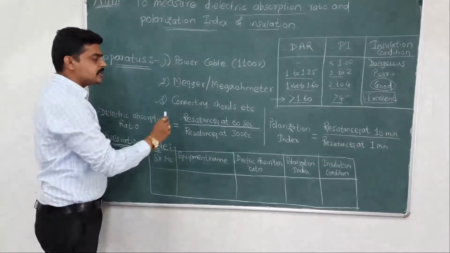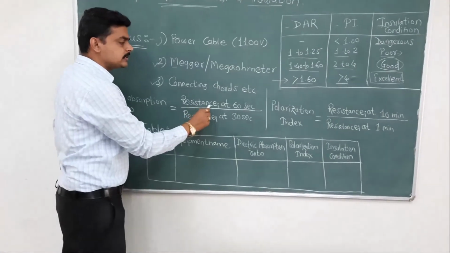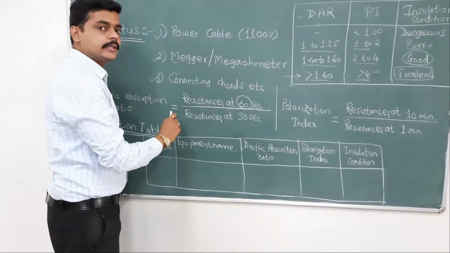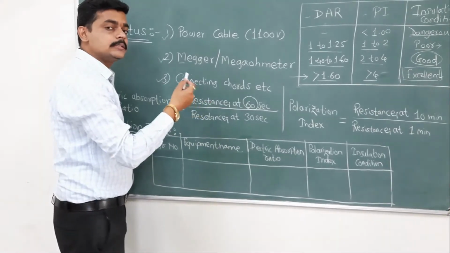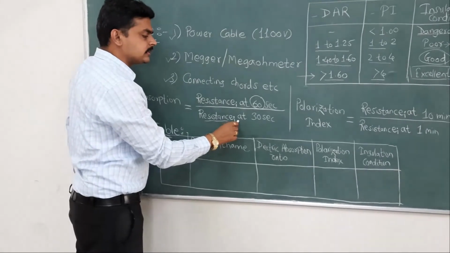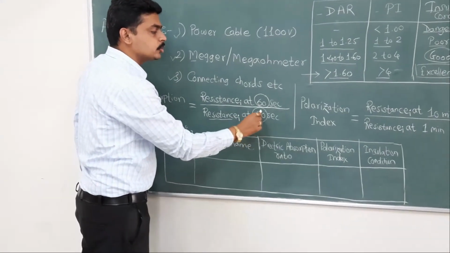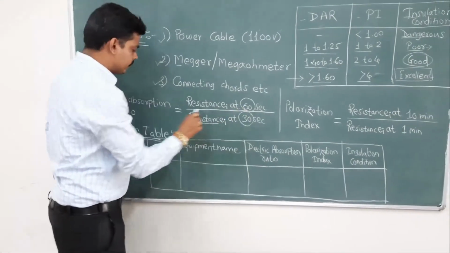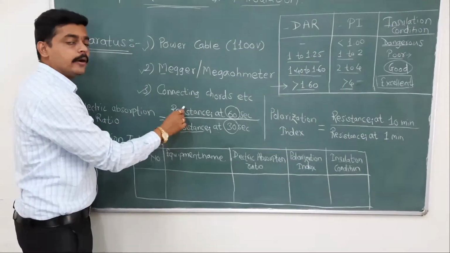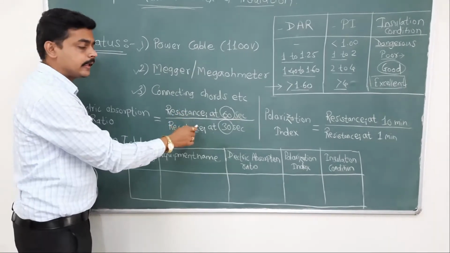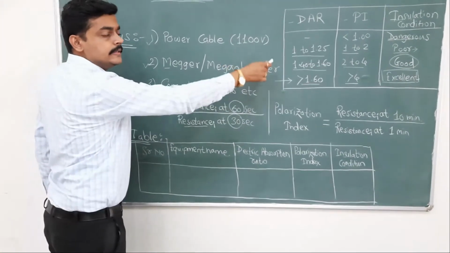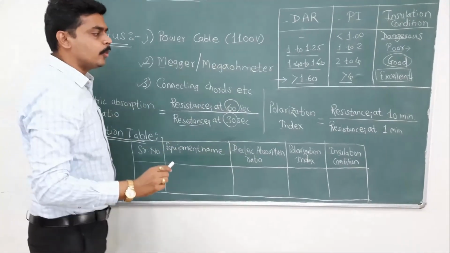It is nothing but the measurement of insulation resistance at 60 seconds. We have to measure the insulation resistance at 60 seconds, starting from 0, and the insulation resistance at 30 seconds. If we take the ratio of these two, we will get the dielectric absorption ratio. No doubt this doesn't have a unit, as we are taking the ratio of two resistances, so no unit is required. What is the definition of polarization index?